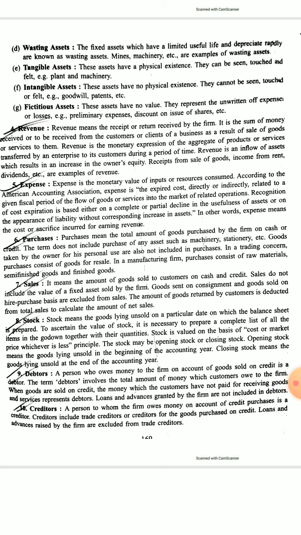Again, fictitious assets are those which have no value. They are treated as assets, but they are not actually assets; they are unwritten-off expenses or losses, like preliminary expenses and discount on issue of shares. All these kinds of expenses, fictitious assets, actually have a benefit over several years, but they are revenue items, like the profit and loss account debit balance. All these are revenue items, but they appear in the assets.